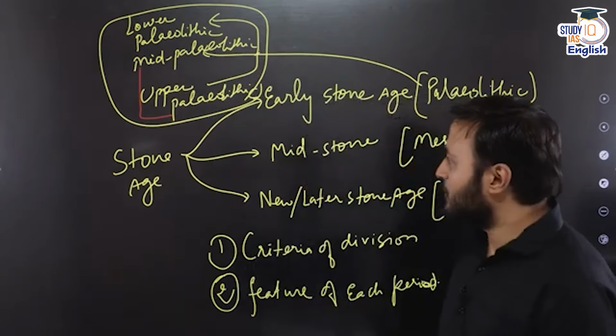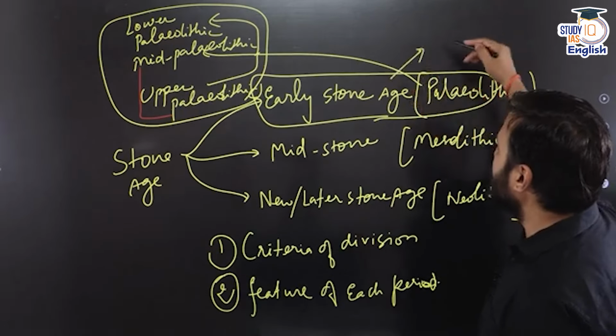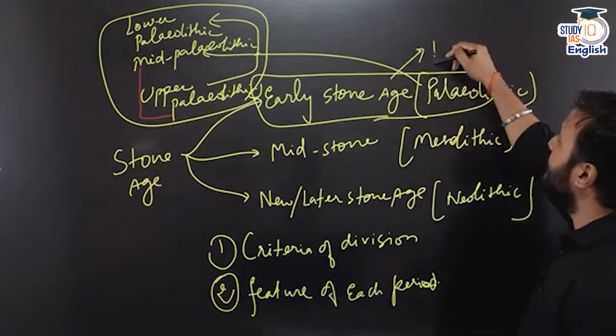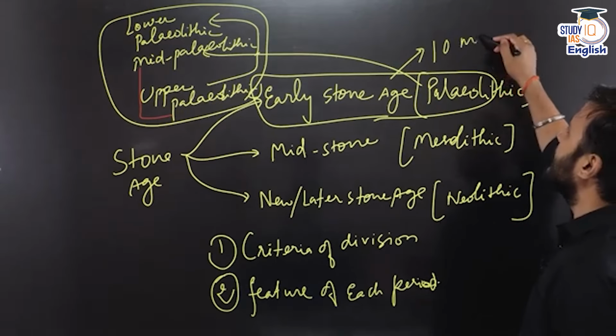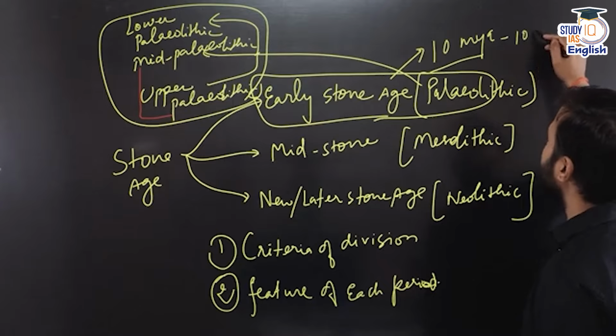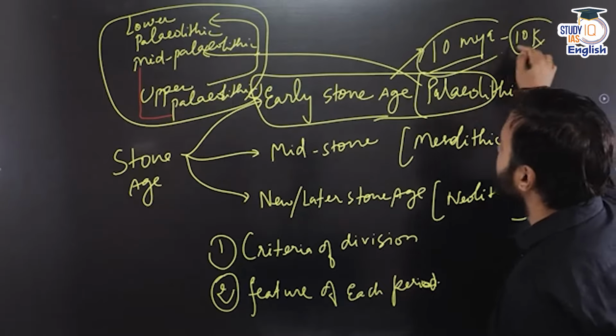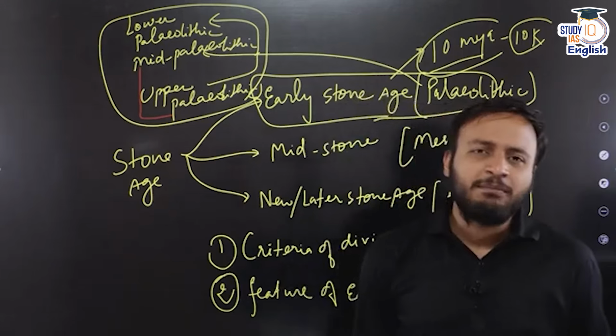In fact, the early Stone Age will be somewhere around 10 million years ago up to 10,000 years ago. So between 10 million, 5 million, any particular range can be given. Why?